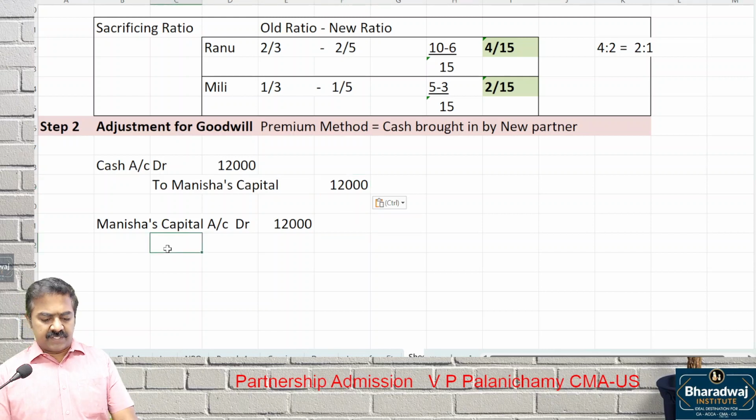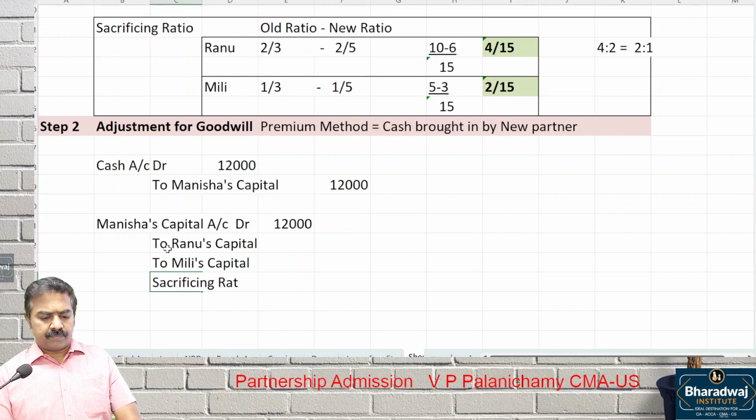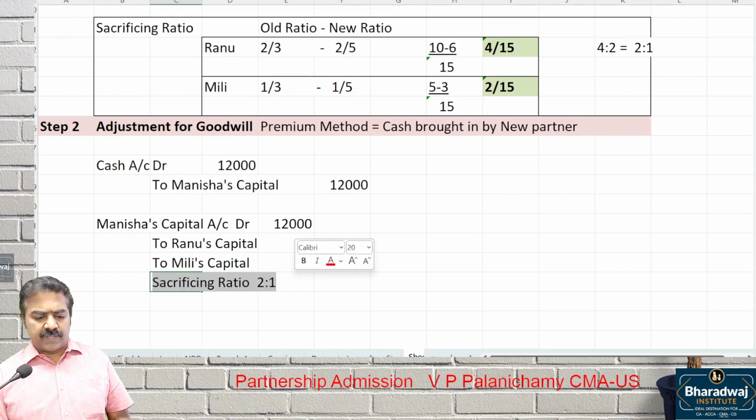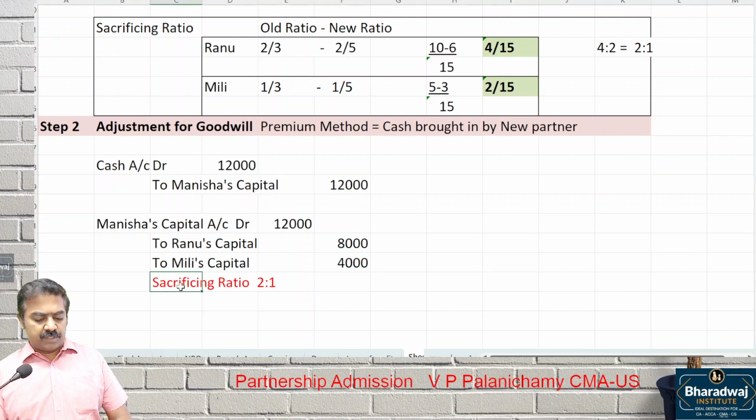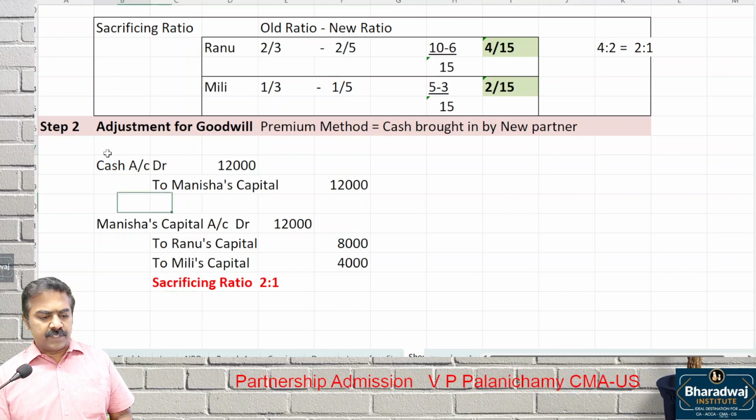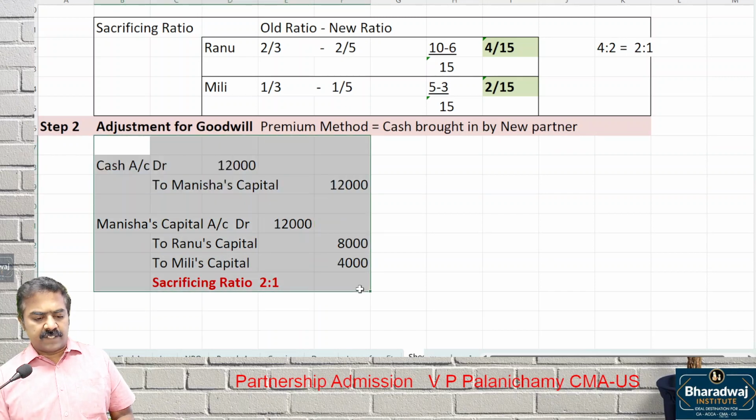Very good. Sacrificing ratio. To which capital? Ranu's capital to Millie's capital, in sacrificing ratio. That is also 2 is to 1. In this question, sacrificing ratio and old ratio are the same. But to mark it as sacrificing ratio, because when you read it later on, you may get confused whether old ratio was the sacrificing ratio. So note it as sacrificing ratio.